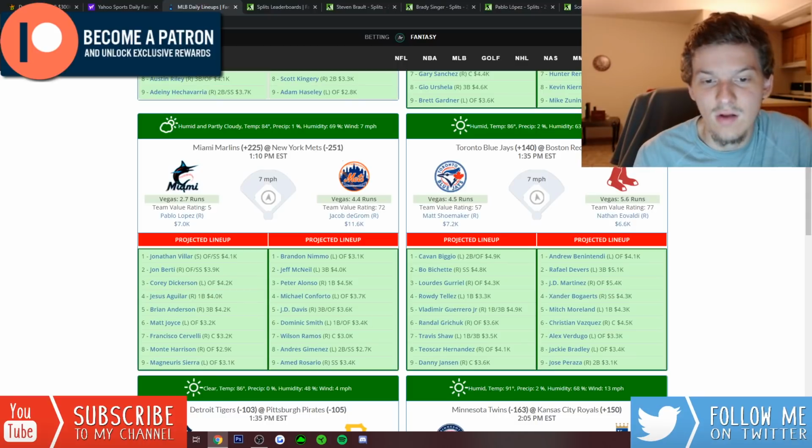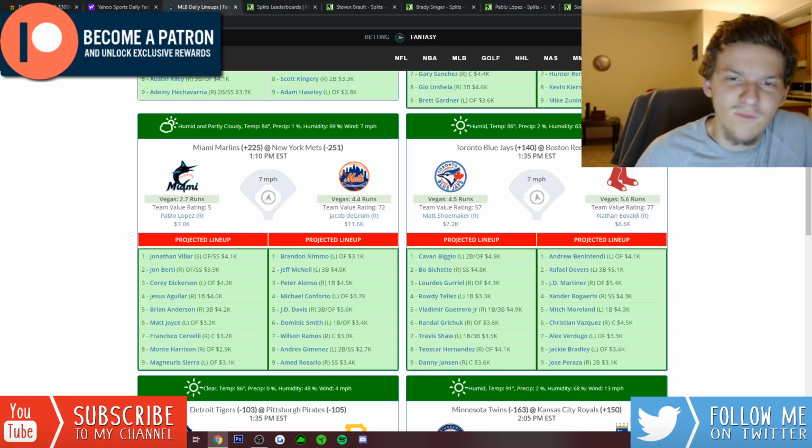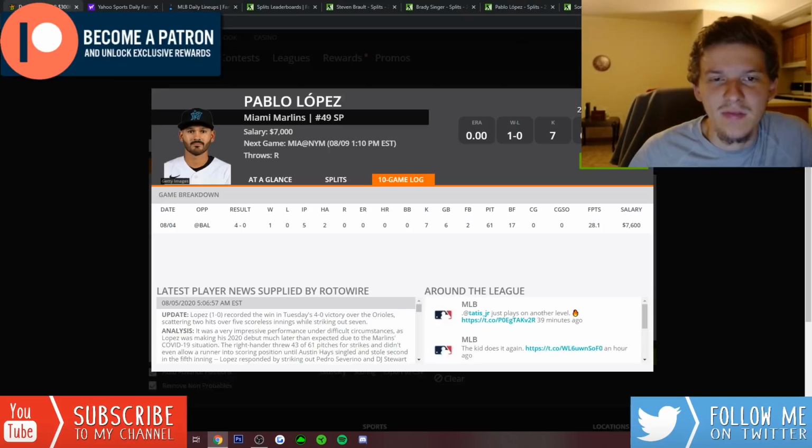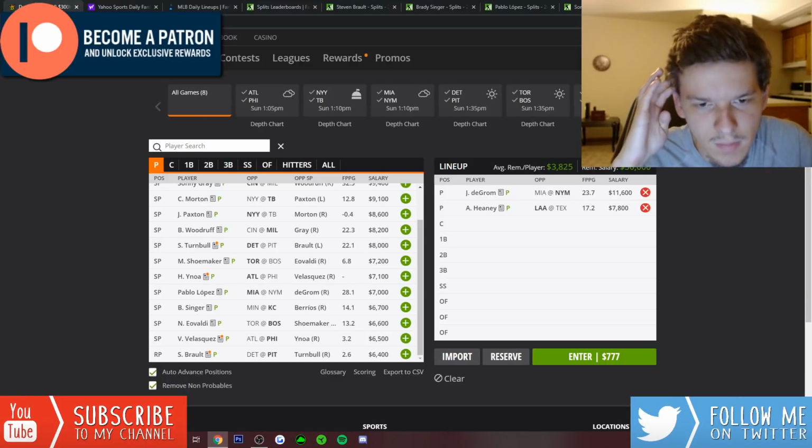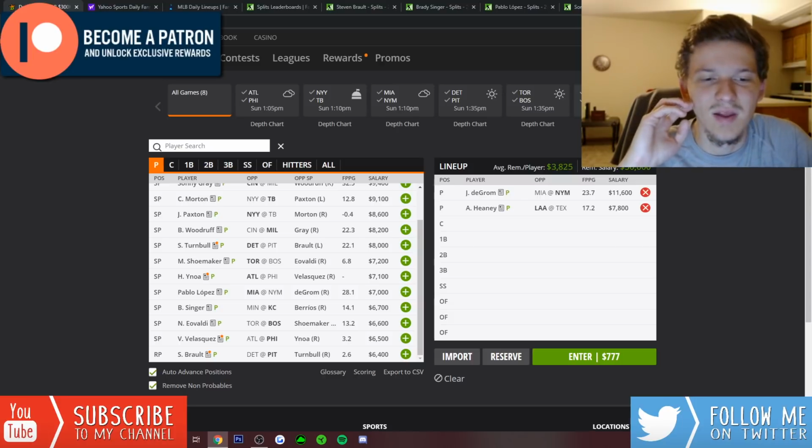Peter Alonso will strike out a lot. I think Dominic Smith will strike out a lot. Ramos and Davis, I think, both have decent K rates, like 20, 22% K rates against right-handed pitching. A 4.4 implied run total for the Mets really isn't that high, so it's 7K. If I'm going to play a pitcher under 8K, not named Andrew Heaney, it would probably be Pablo Lopez at 7K. But I don't want to go to Singer against the Twins.